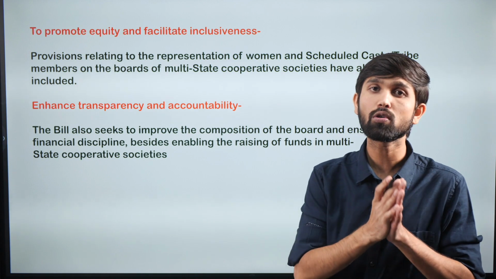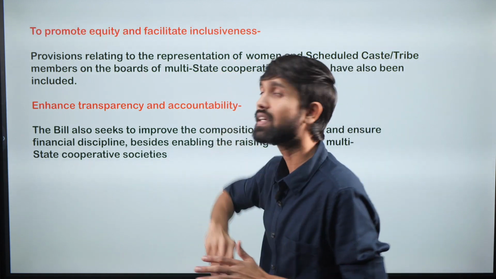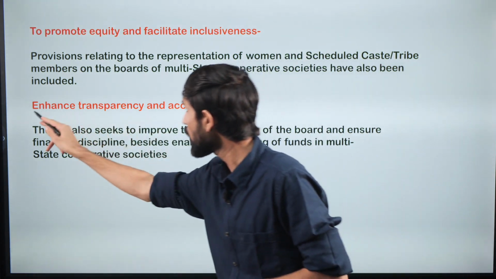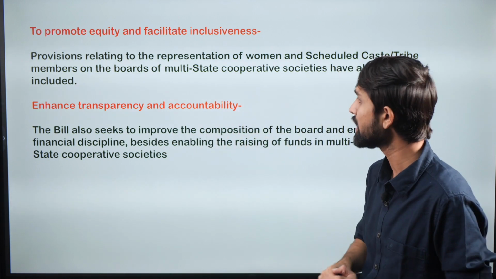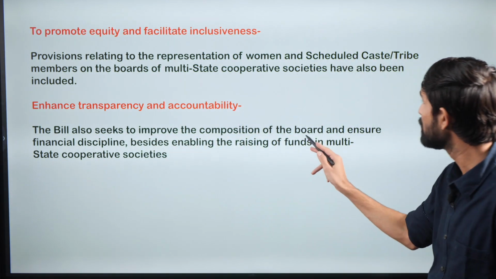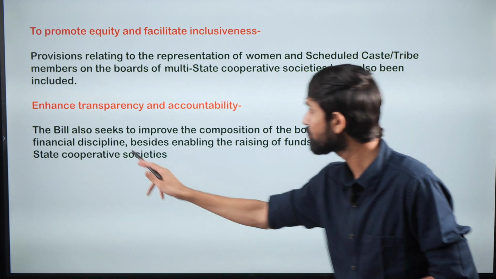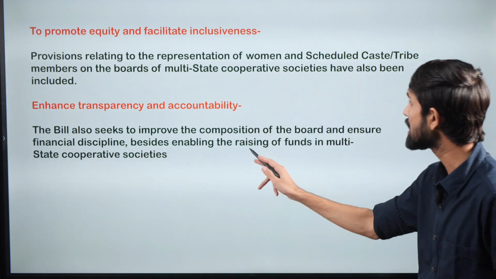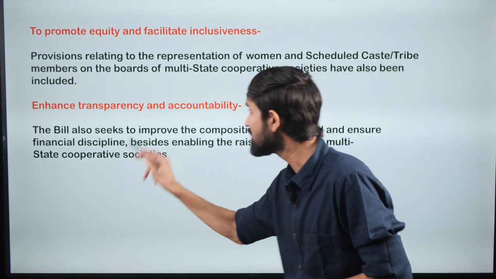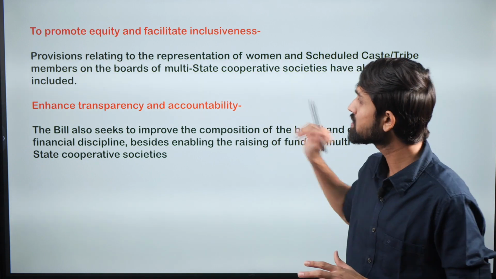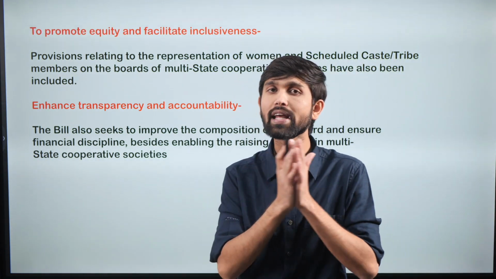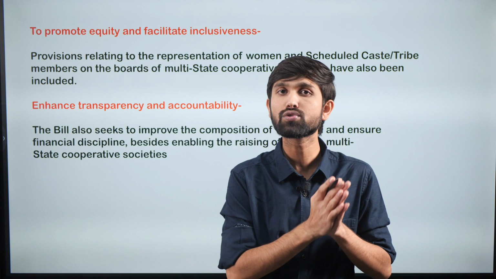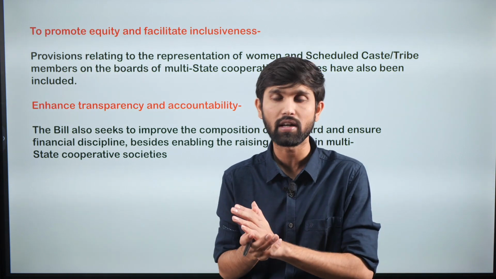So these are also the provisions that are added to facilitate inclusiveness. Then to enhance transparency and accountability, the bill seeks to improve the composition of the board and ensure financial discipline, besides enabling the raising of funds in the multi-state cooperative societies. So this is the gist with respect to what exactly the Amendment Act to the 2002 Multi-State Cooperatives Act is